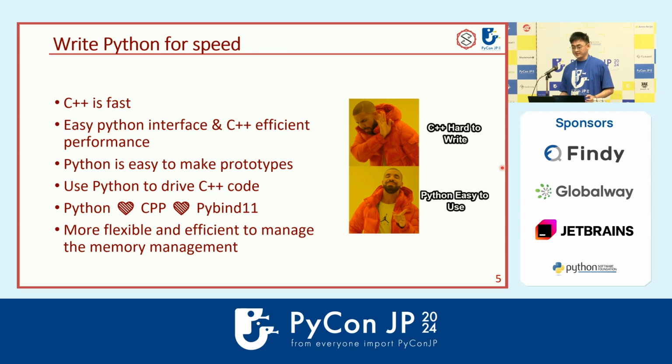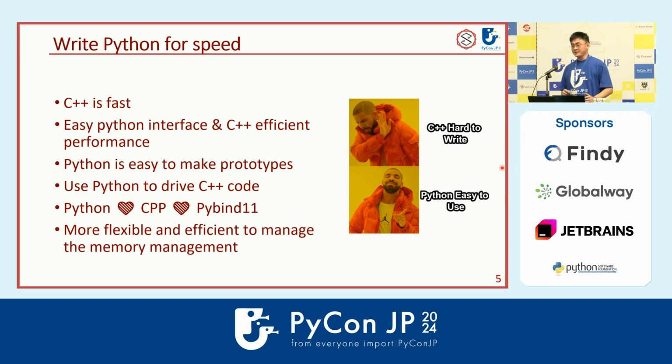It has static checks. Usually it will run much faster. But Python is easy to write. We only need to write a few lines of Python code, but we need to write 100 lines in C++. With Python, we can implement very fast and do quick prototyping, which is very easy to use.